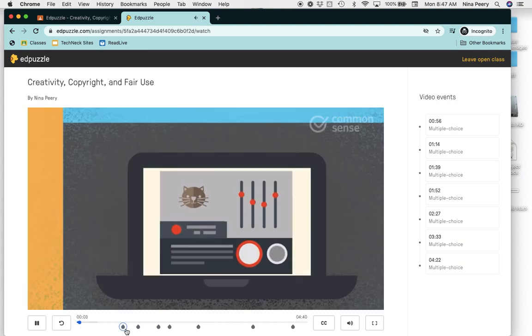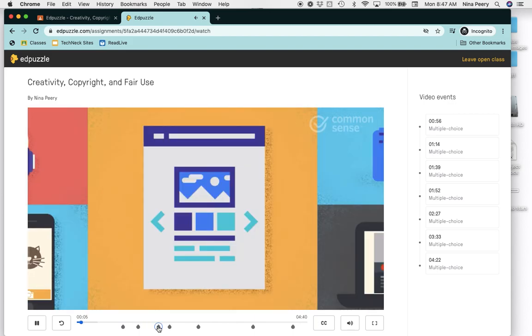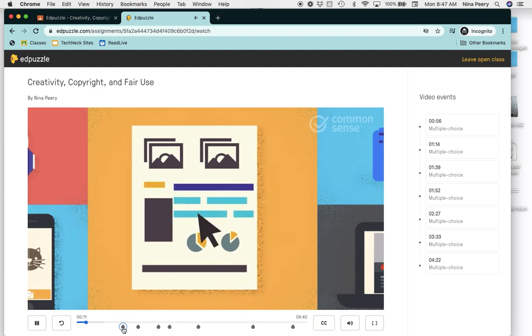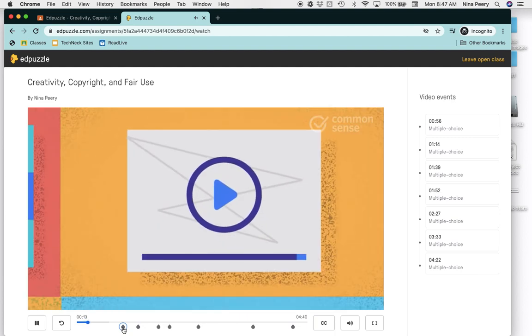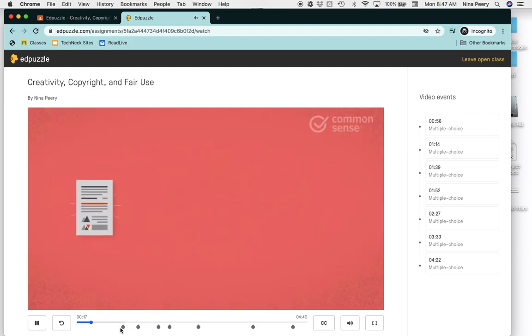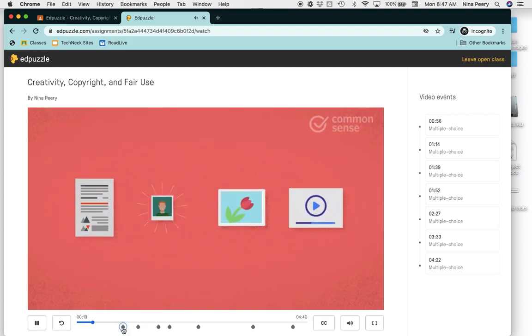Now you're going to see these little dots down here. These are questions, so when the video gets to this dot, it's going to pause and ask a question. You're not going to be allowed to continue the video until you've answered the question. So we're going to watch until we get to this pause. There's 1, 2, 3, 4, 5, 6, 7 questions in the video.